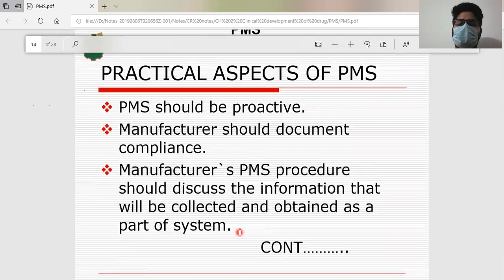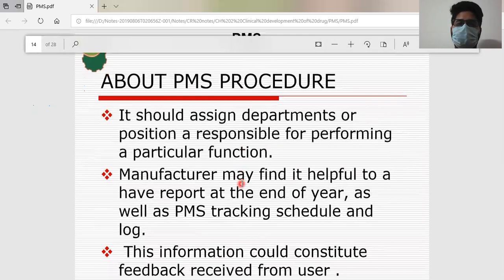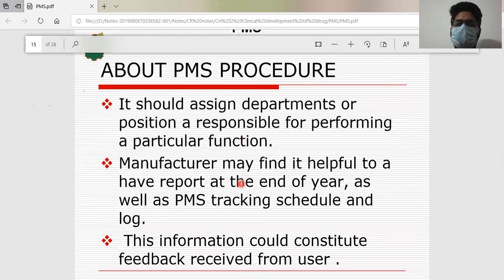Next, practical aspects of PMS. Your PMS should be proactive. The manufacturer should document complaints about the drug, how the drug is performing in the market. Next, the manufacturer's PMS procedures should discuss the information that will be collected and obtained as part of the system. So the manufacturer has to discuss the procedure, how they are going to conduct post-marketing surveillance along with the government agencies. About PMS procedures.